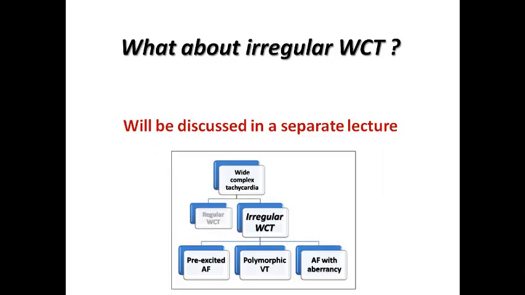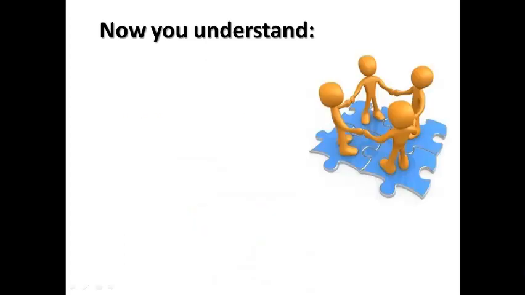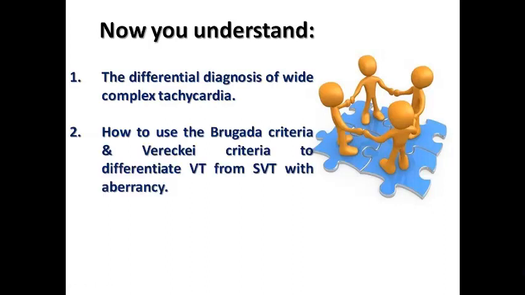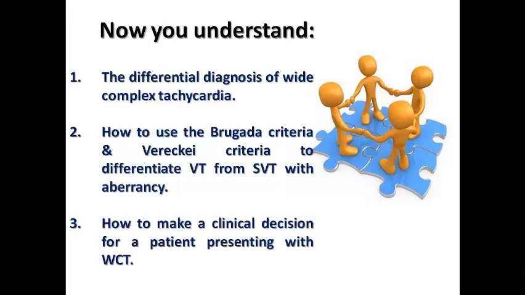Regarding irregular wide complex tachycardia, because of course today we discussed a lot of information, I chose to discuss irregular wide complex tachycardia in a separate lecture, which will be the next lecture. So at the end, today we understood the differential diagnosis of wide complex tachycardia. We understood how to use the Brugada and Vereckei criteria to differentiate VT from SVT with aberrancy, and we learned today how to make a quick clinical decision for a patient presenting with wide complex tachycardia, whether I would manage it as VT or SVT with aberrancy.